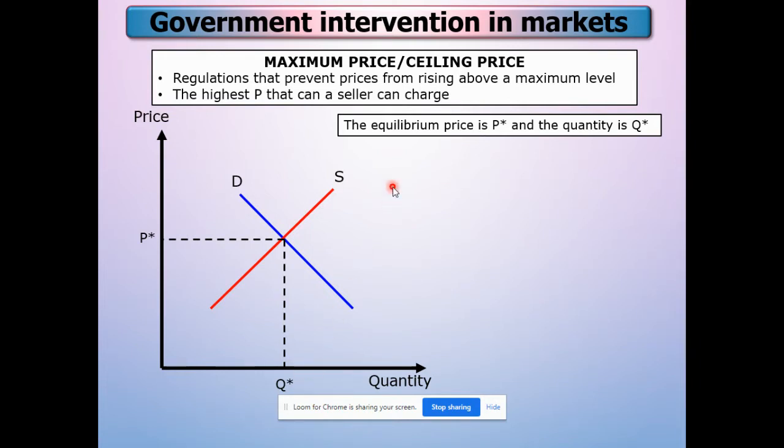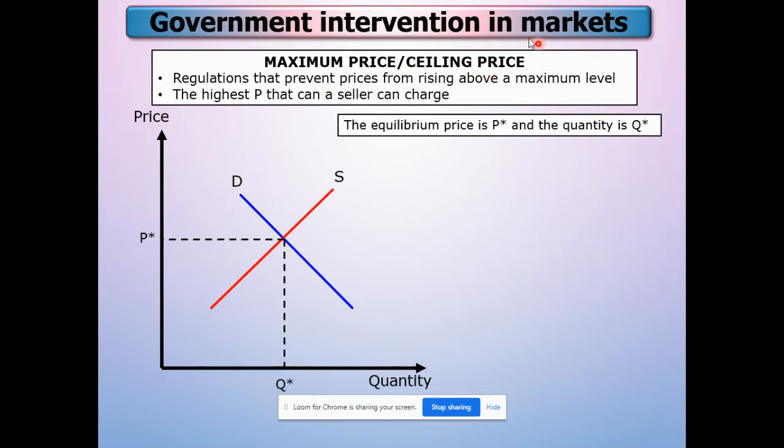Let's say during the festive season, the price of chicken keeps increasing, because all people tend to buy chicken to cook their dishes for Hari Raya. So in order to prevent the price from increasing further, the government implements a maximum price or ceiling price.